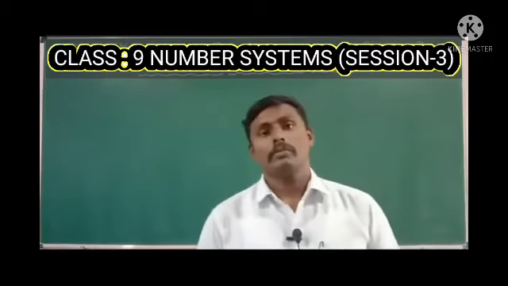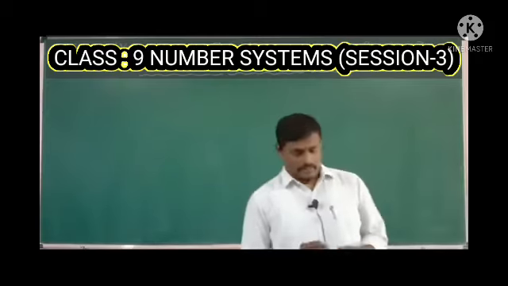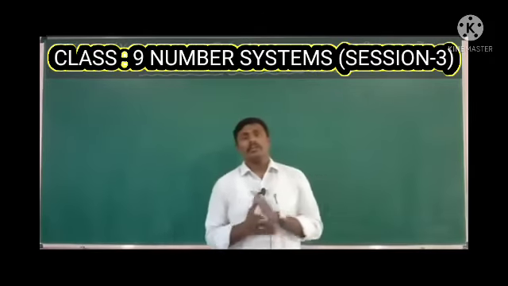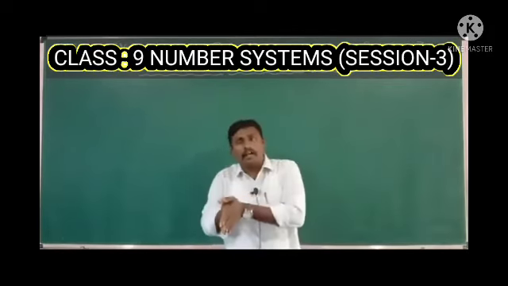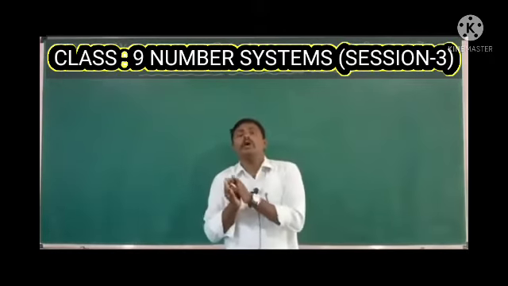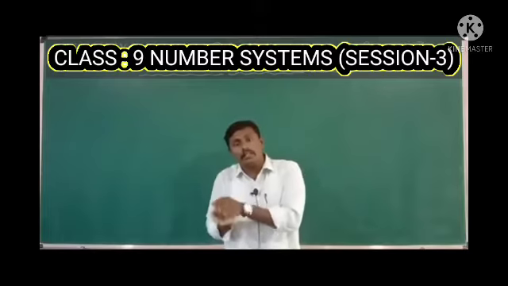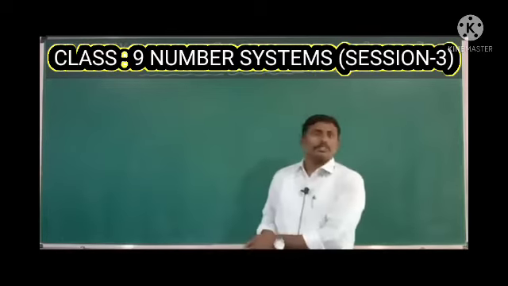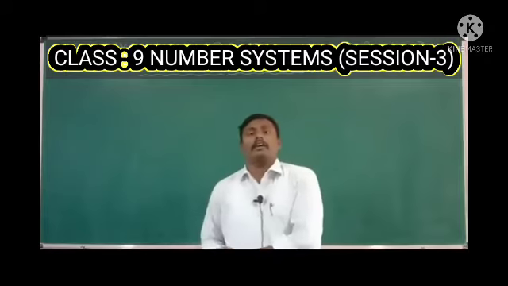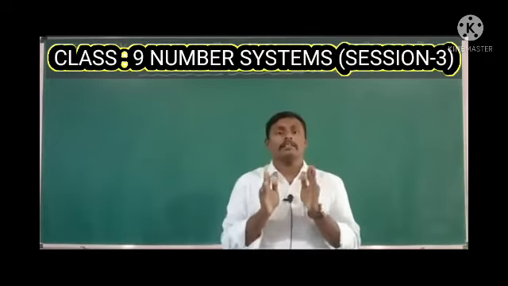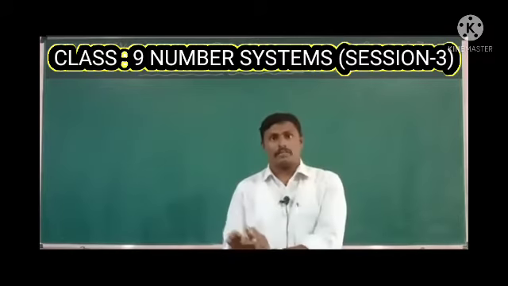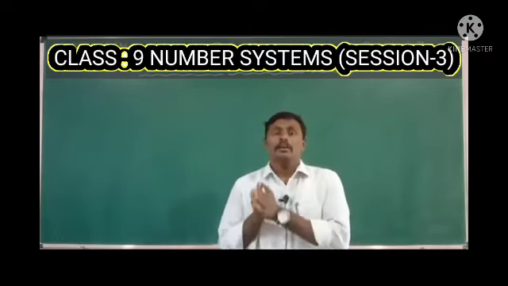And next one, second, non-terminating decimals. Non-terminating means similar to terminating, but in that the division will not end. Even if we make continuous division, it will not end, or we cannot get the remainder as 0.